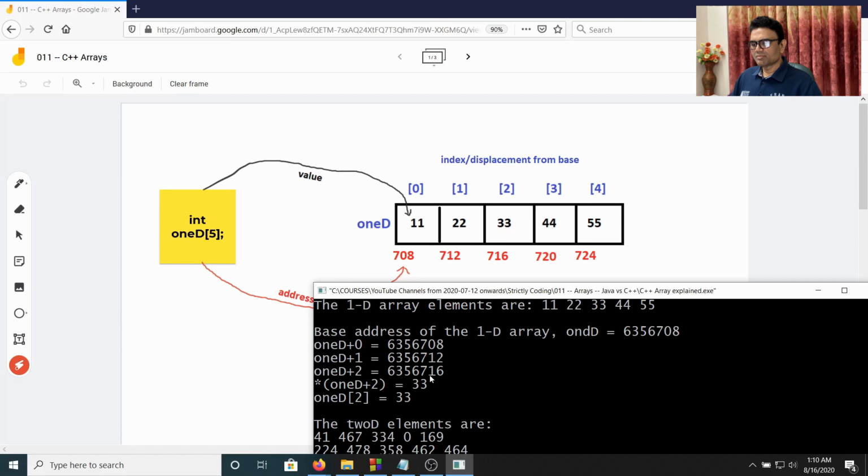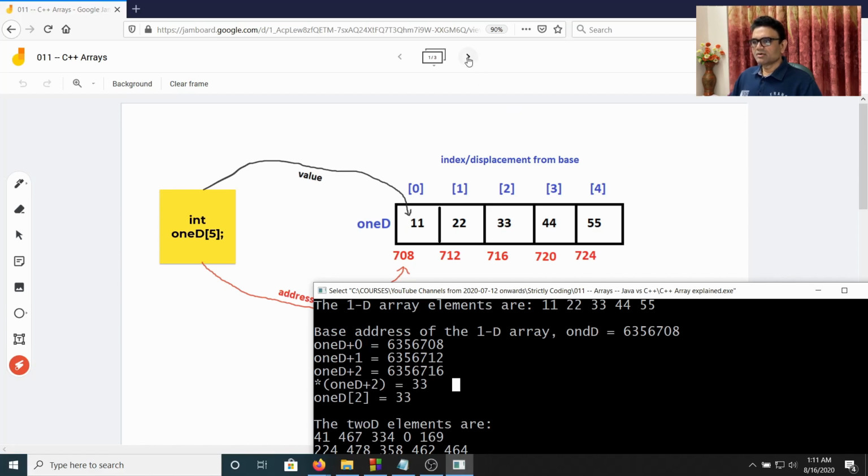Okay, 1D plus 2 is 716. You see, now it is giving the address of the next element. So if you plus 2, it gives the address of the element which is after 2 elements. Okay, so that is the way. And if we dereference, we get 33. If we use the conventional way, we also get 33. So basically the conventional way of manipulating an array actually uses pointer arithmetic internally. Okay, so that is for the one-dimensional array.